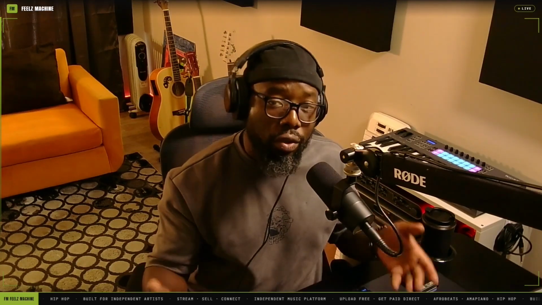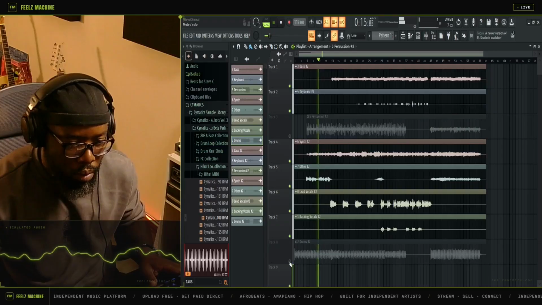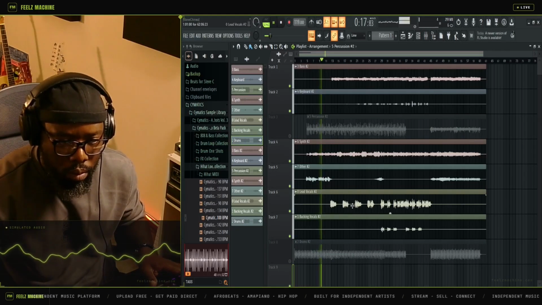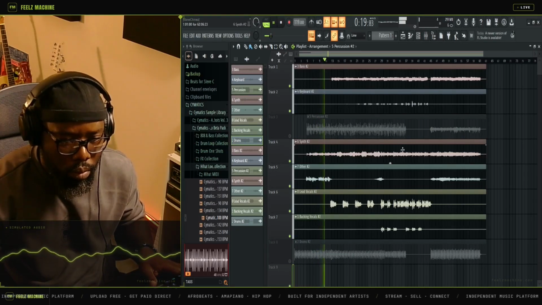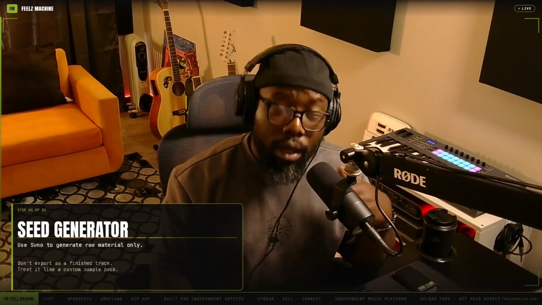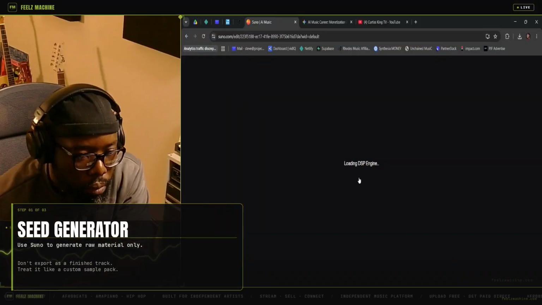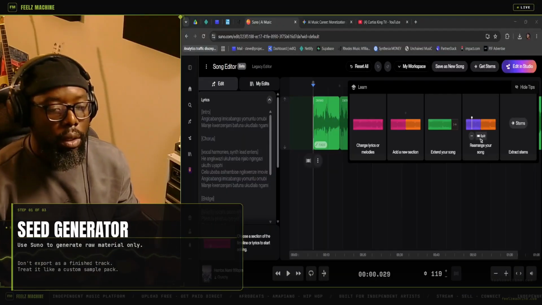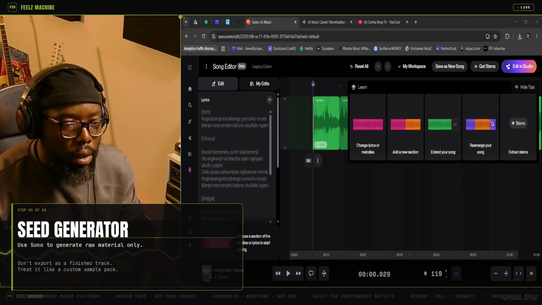The solution isn't to stop using AI, but instead to use AI as a creative partner in your DAW and not just your ghostwriter. Let's build a hybrid track right now. This workflow keeps you 100% legally covered, it gives you total creative control and turns raw Suno outputs into cleared commercial assets. The first step is to use Suno purely as a seed generator, a custom sample pack. We aren't exporting this as a finished track, we're treating it like raw material.